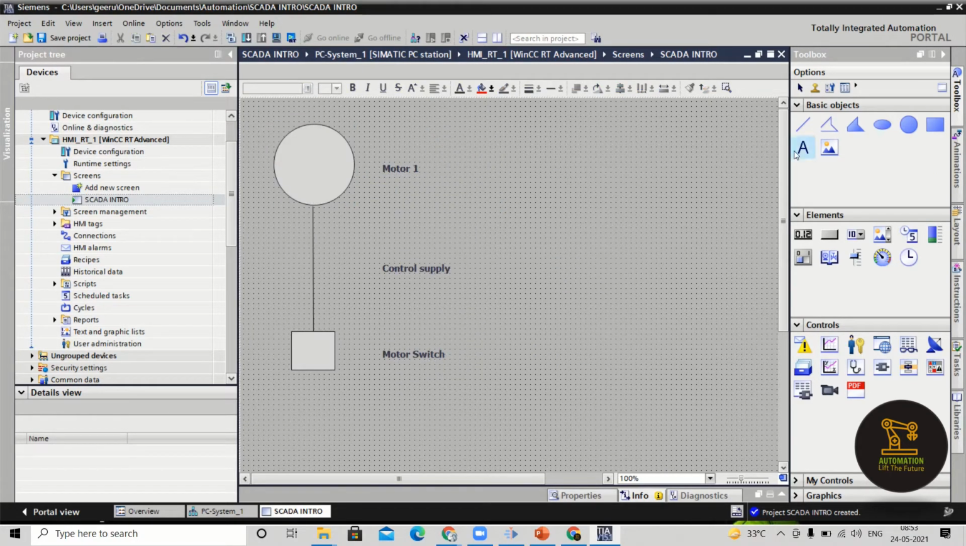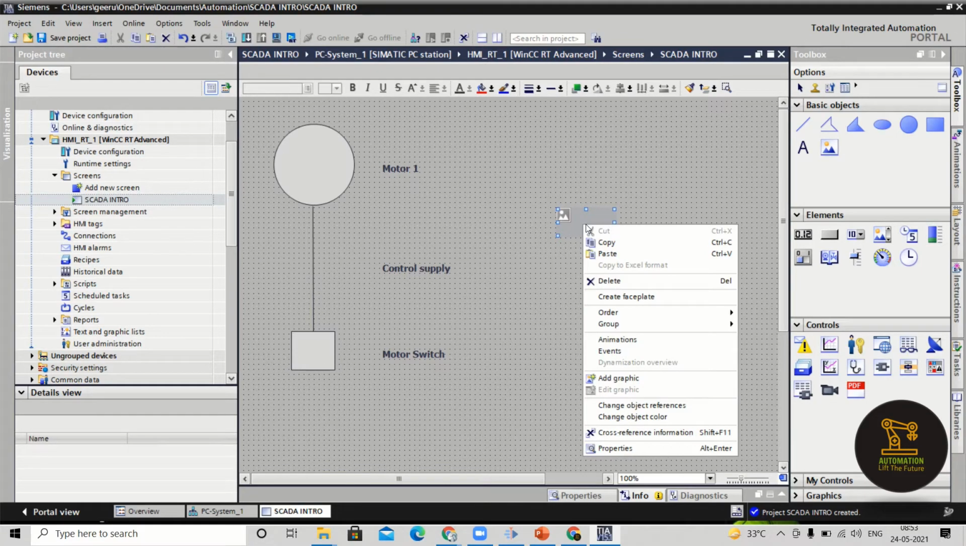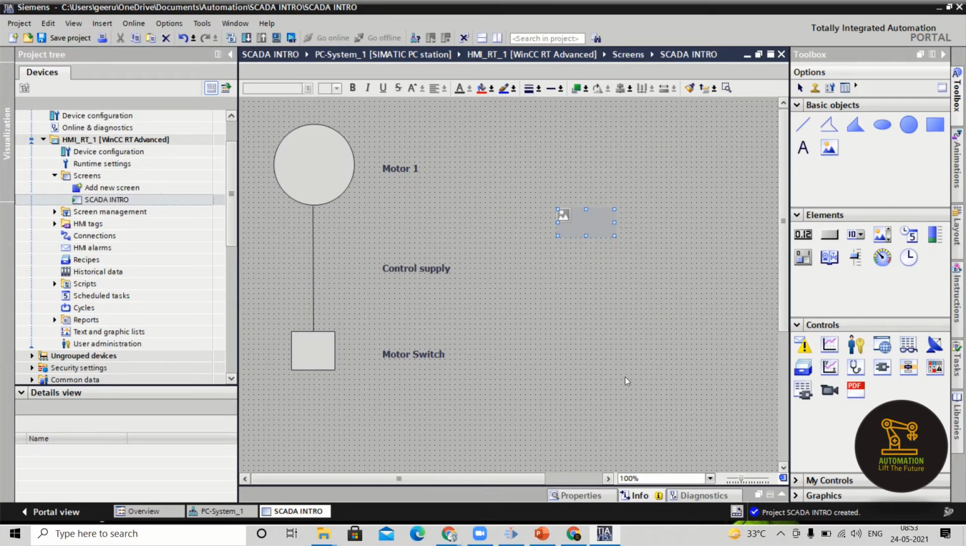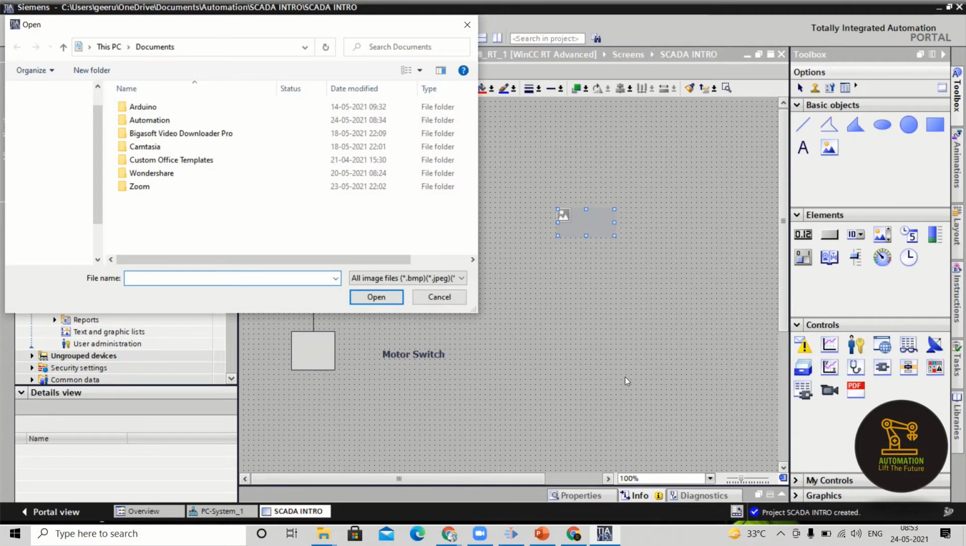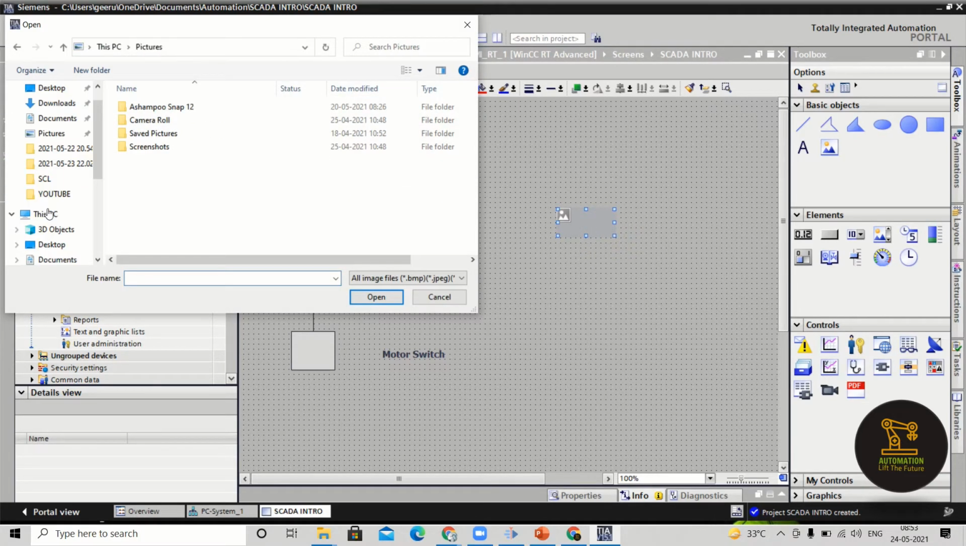Next one we will go with the graphics. This is simple, nothing but creating images on the screen. Just drag and drop onto the screen, right click, go for add graphic. I mean, you can keep some graphic here. Generally it will go to your PC. From the PC you can select as per your requirement.